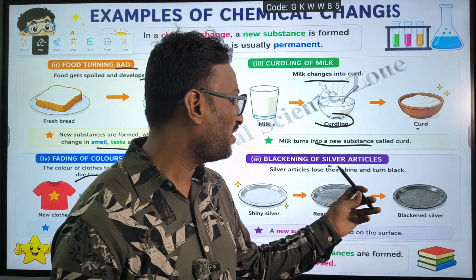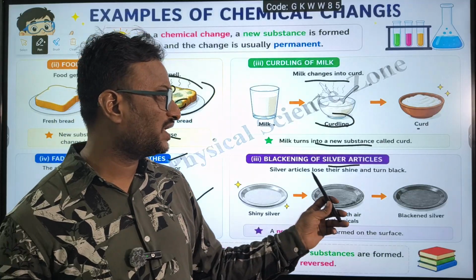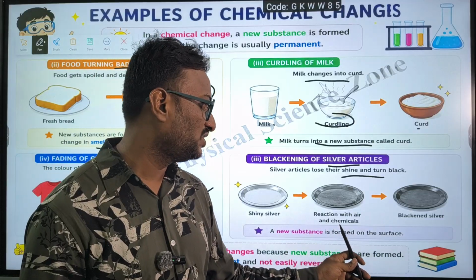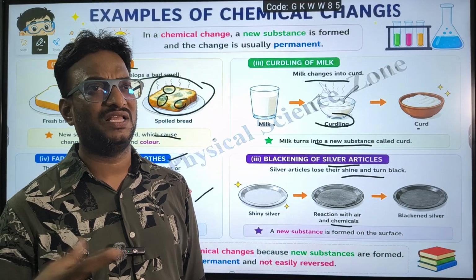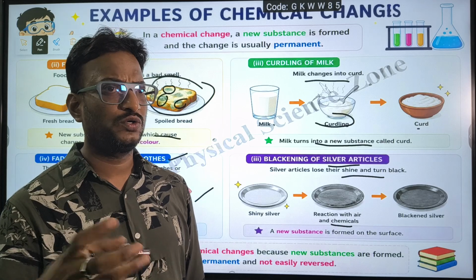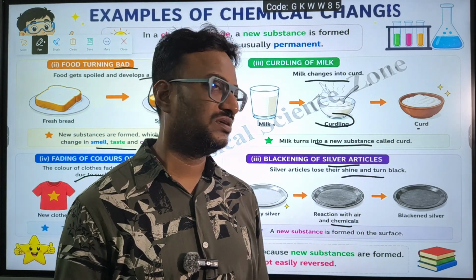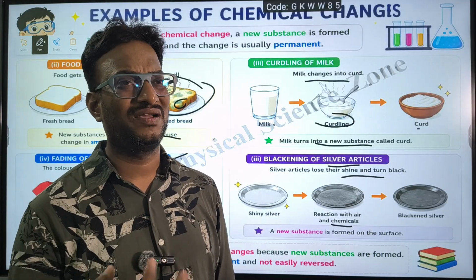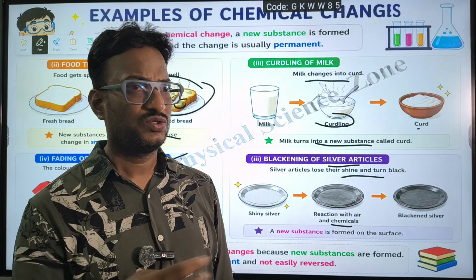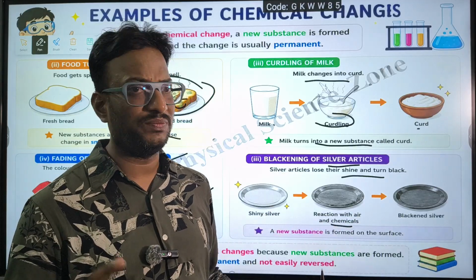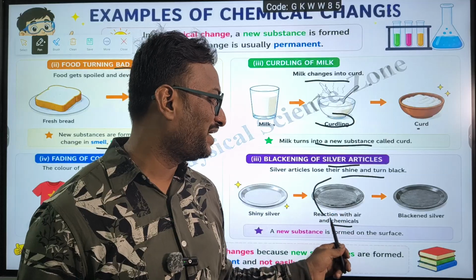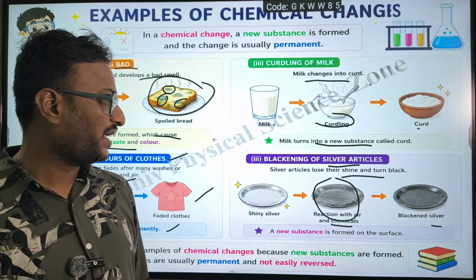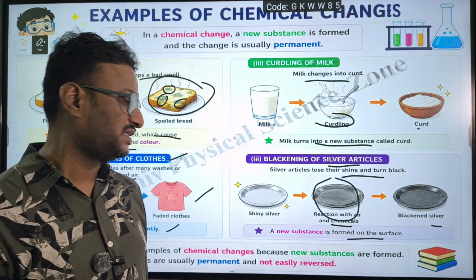Next, blackening of silver articles. Silver articles lose their shine and turn black after reacting with air and chemicals. In the kitchen, we use different things with silver articles, like turmeric or chilli, so the silver reacts and gets blackened. Here a new substance is formed on the surface.